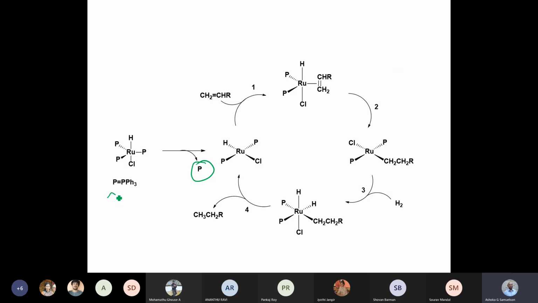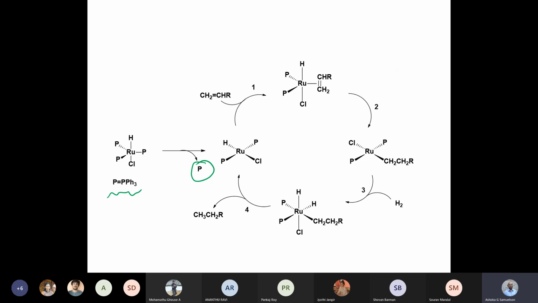Notice in this whole projection, I have shown you P as PPh3. Please note that this is not phosphorus, this is triphenylphosphine. And the triphenylphosphine loss is resulting in a vacant coordination sphere where you can have coordination of an olefin.